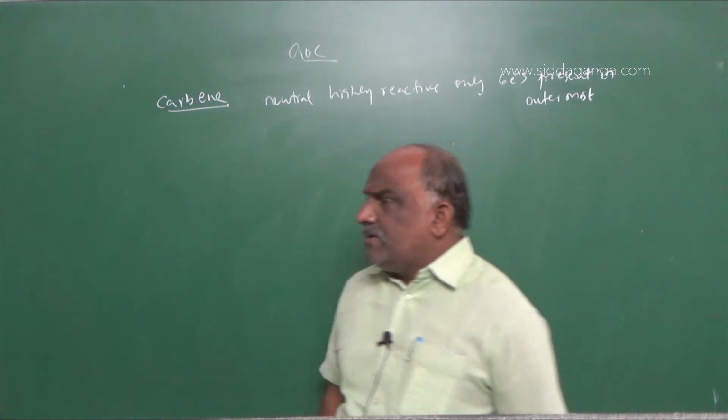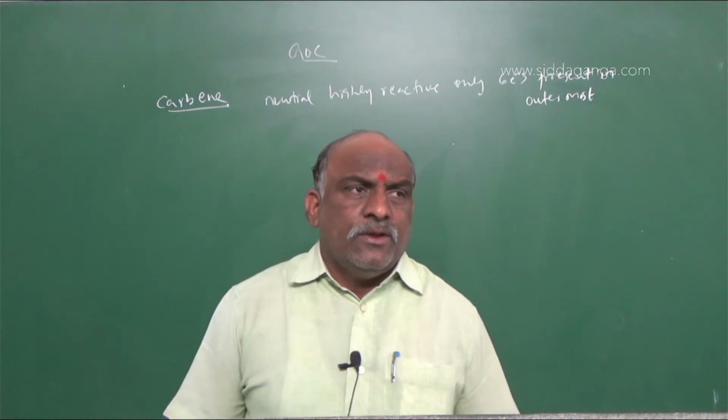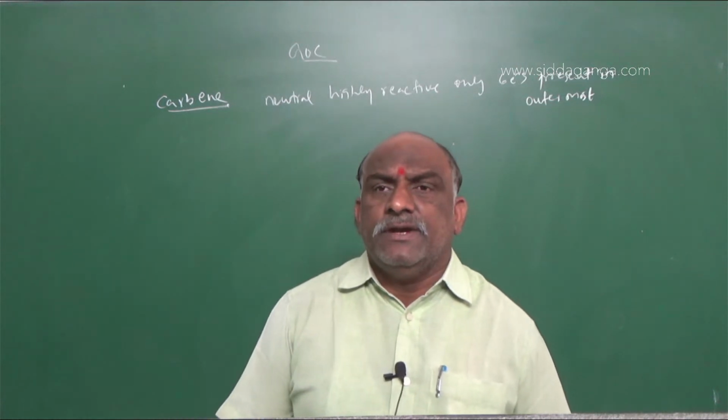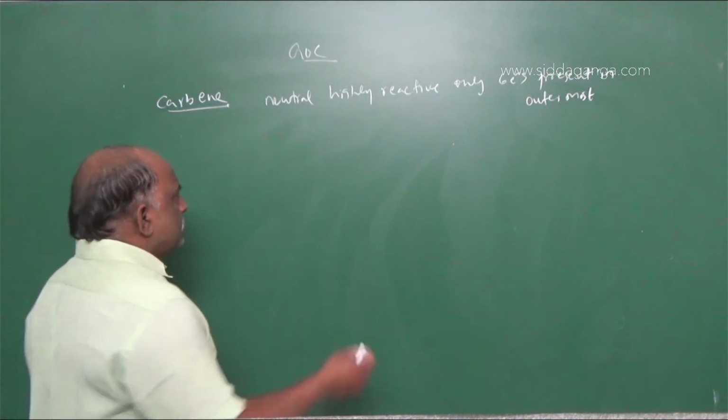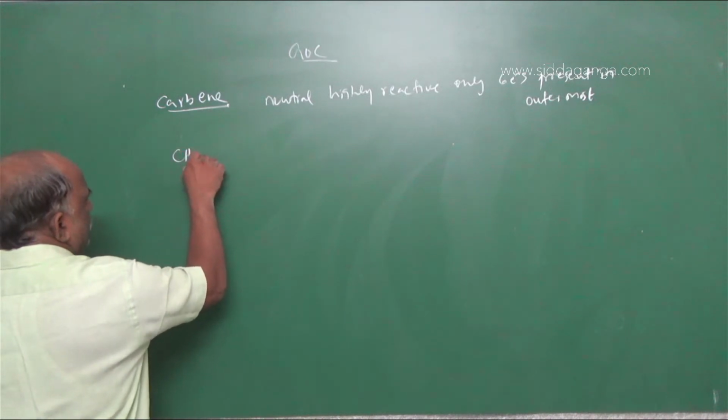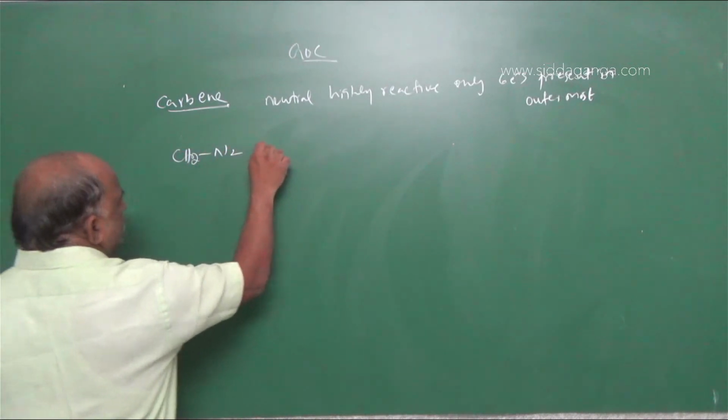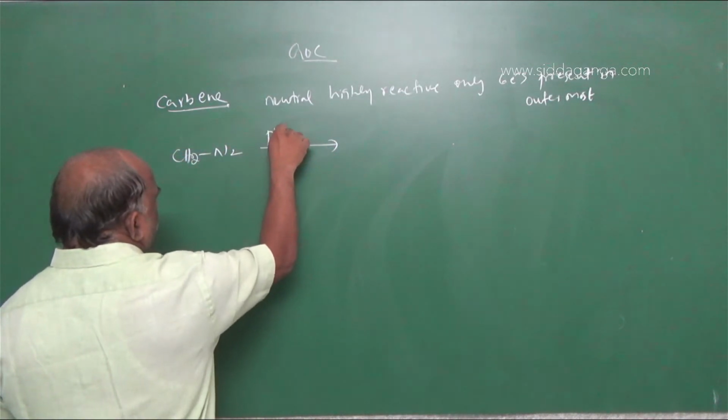How are these prepared? These are prepared by pyrolysis of diazomethane, CH2N2. This is called diazomethane.